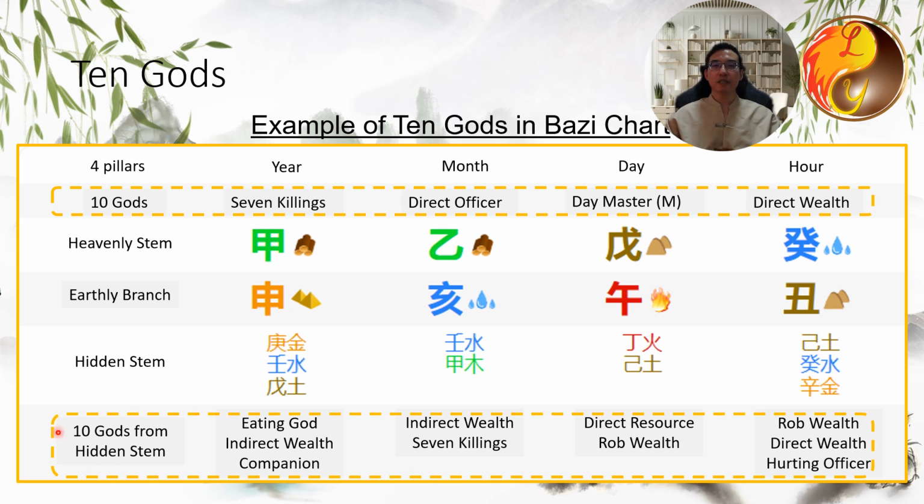And within the earthly branch hidden stems, you can see eating god, indirect wealth, companion, and so on, which are clearly marked. Therefore, there is no need to memorize. Just an understanding is sufficient. When you see one of the 10 gods, you should know what it means.